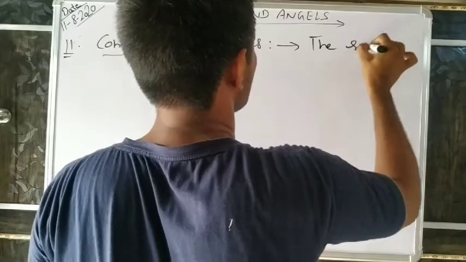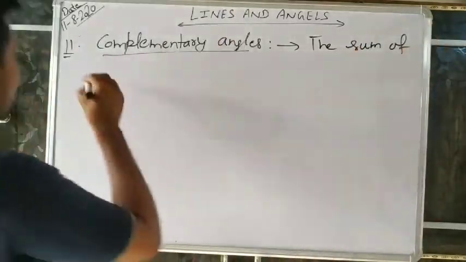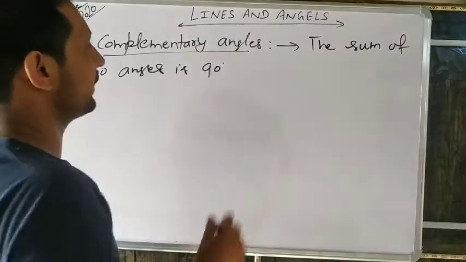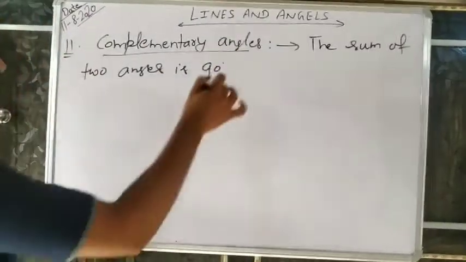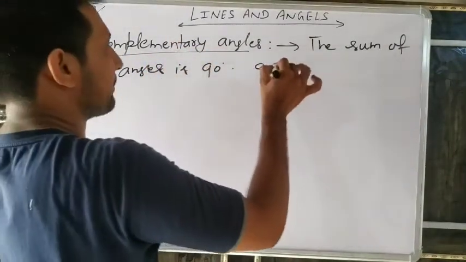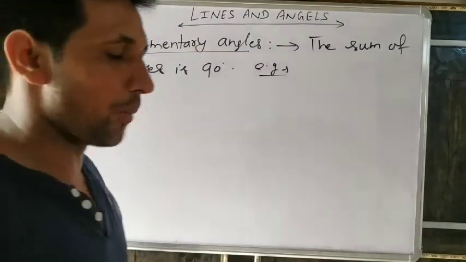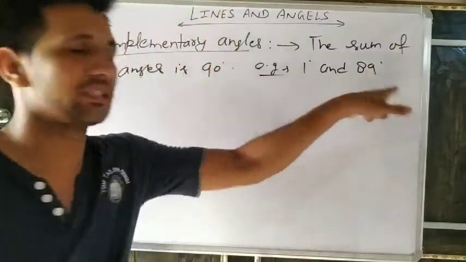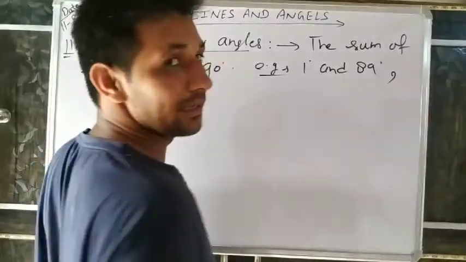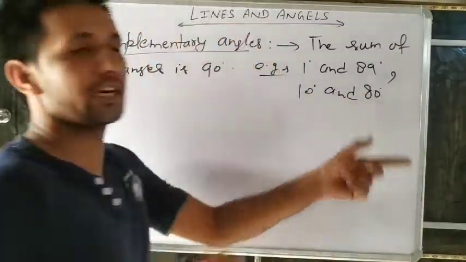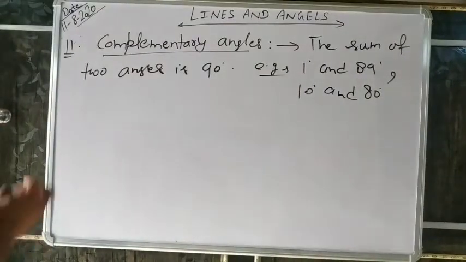Example, tell me an example of two complementary angles. 1 degree and 89, yes, 1 plus 89 is 90. Any other example? 10 degrees and 80 degrees. 10 plus 80 is 90. Yes, complementary angles.